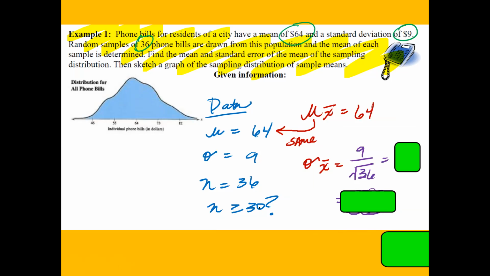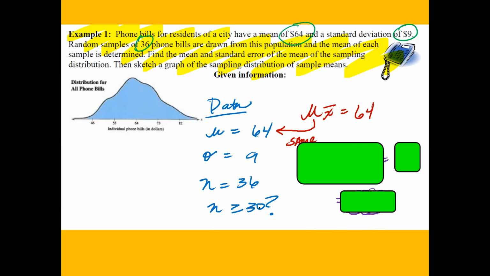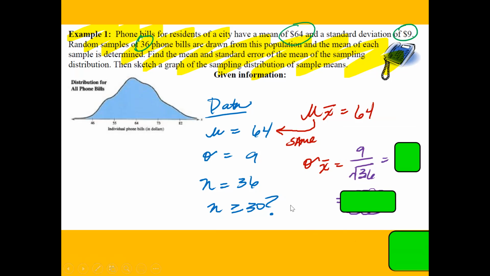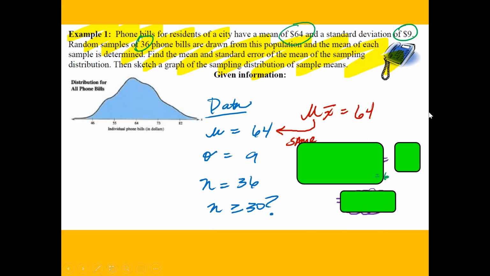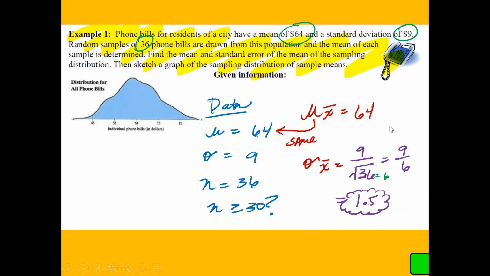And so let's go ahead and calculate the sample standard deviation, which is going to be 9, which is the standard deviation, divided by the square root of the sample size, which is 36. The square root of 36 is 6. So what is 9 divided by 6? You should calculate that as 1.5. And that is your answer for the sample standard deviation.